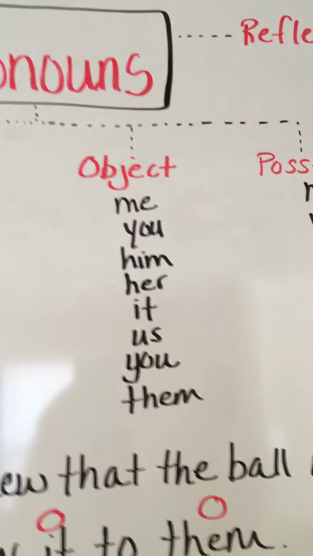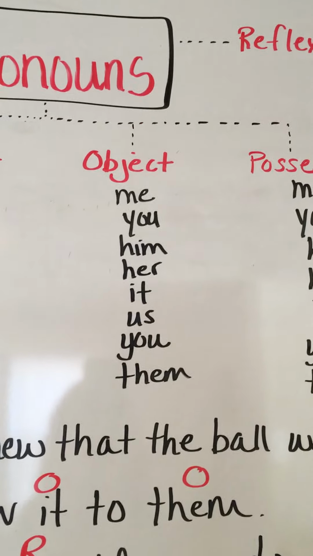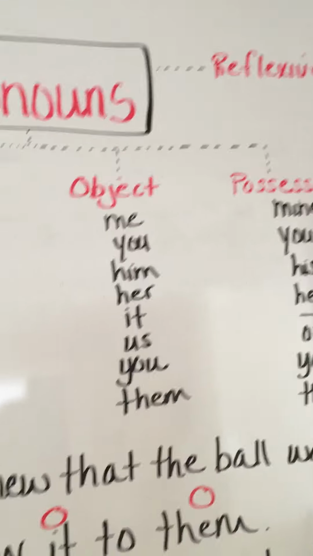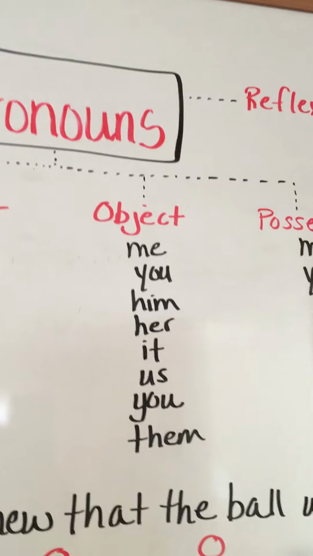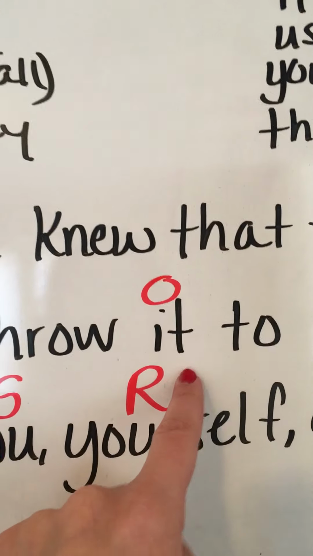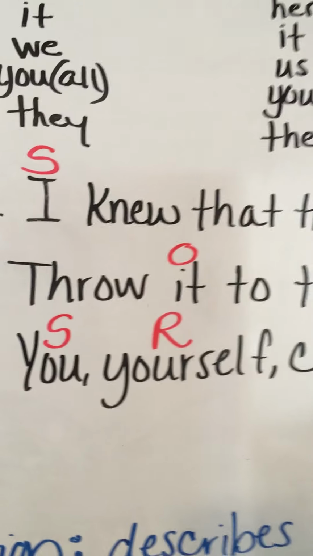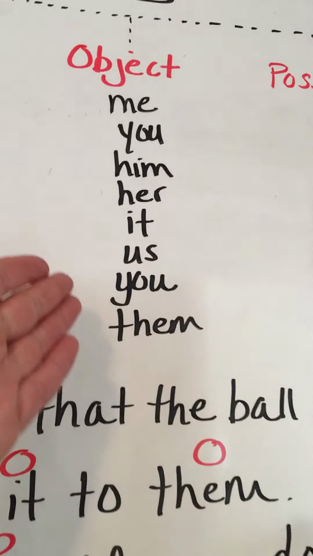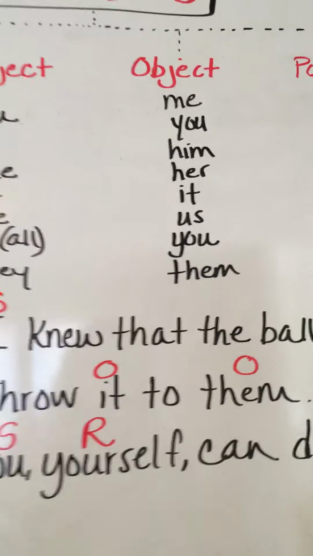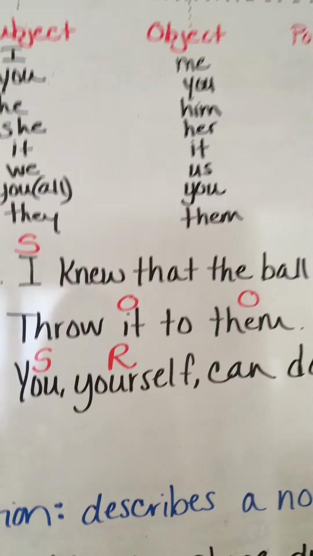And the second one I want to focus on is object. This usually comes at the end of a sentence, statement, clause, phrase, you name it, or after an action. For example, throw it. What are you throwing? You're throwing it. You could substitute it out for any one of these, like throw him or throw her, throw him to the ground, but please don't throw anyone to the ground.